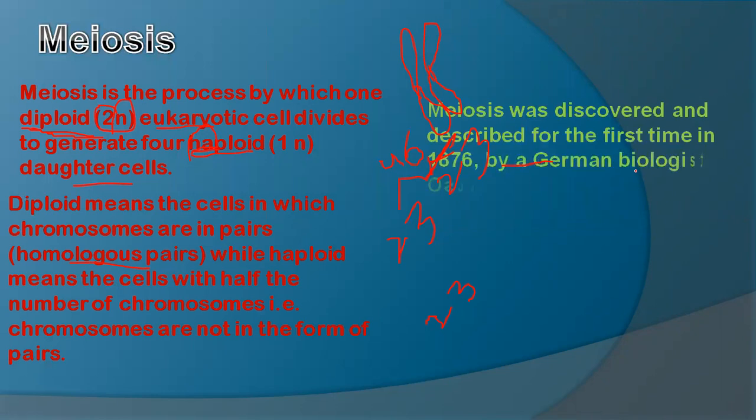Now we will see that meiosis was discovered and described for the first time in 1876 by the German biologist Oscar Hartwig. He discovered this term meiosis. So what does this term mean?